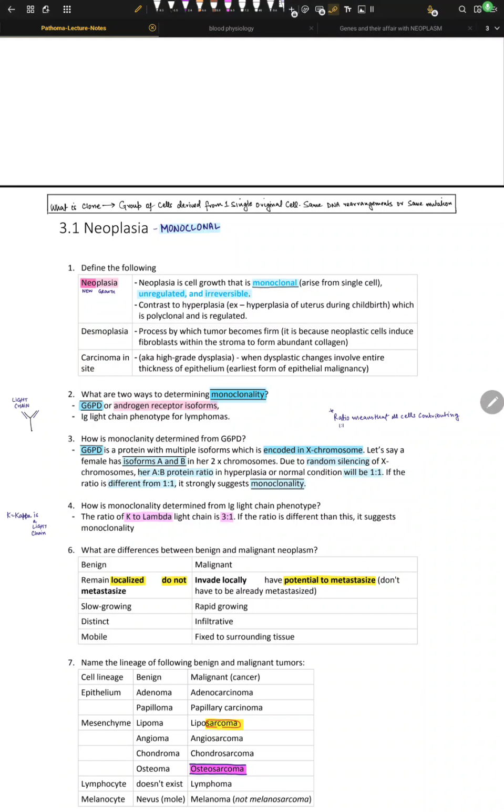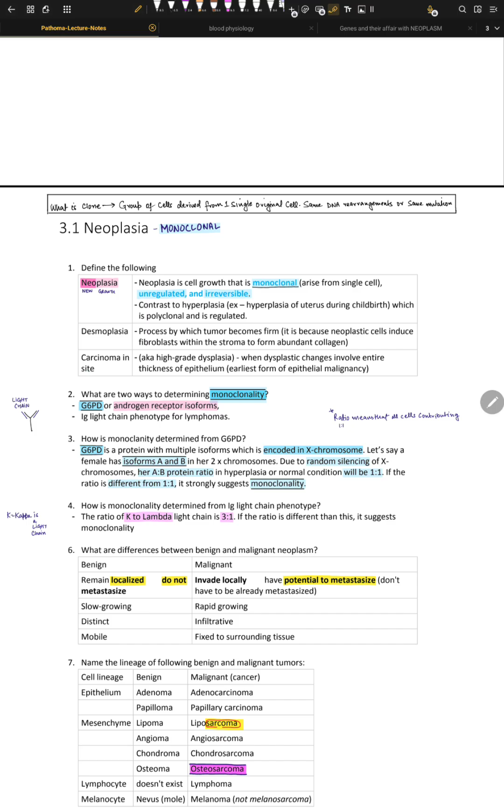Let's try to understand neoplasia. So neoplasia is just new growth which is highly unregulated and highly irreversible. Okay, you cannot reverse this, and it's monoclonal. It comes from a single cell, right? Let's try to build our concept on this thing called monoclonality, right?